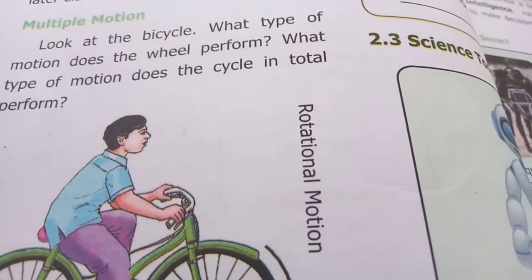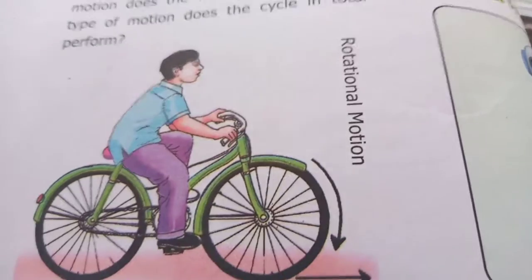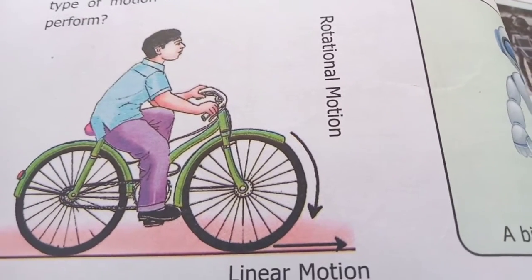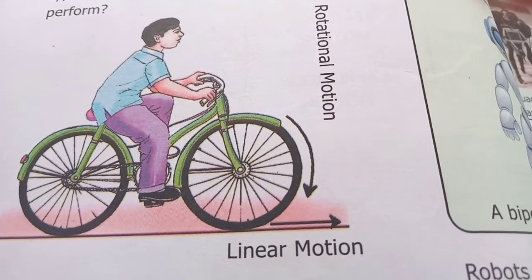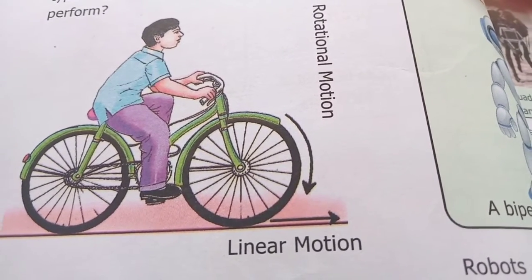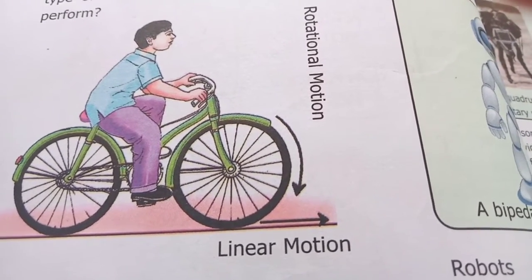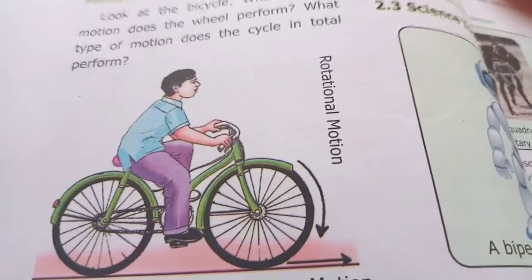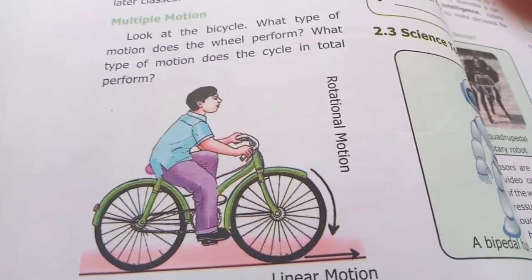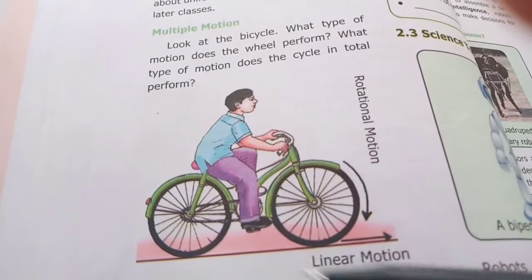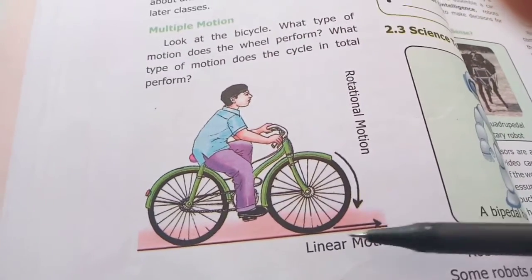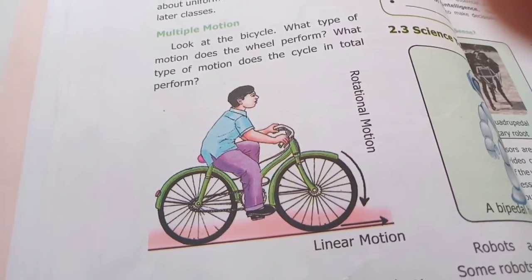Multiple motion. Sometimes we can see a combination of different motions in some objects. Here we can see a cycle. The cycle is going in linear motion, in a straight line. But at the same time, we can see that the wheel is having a rotational motion. So here there is a combination of different motions.